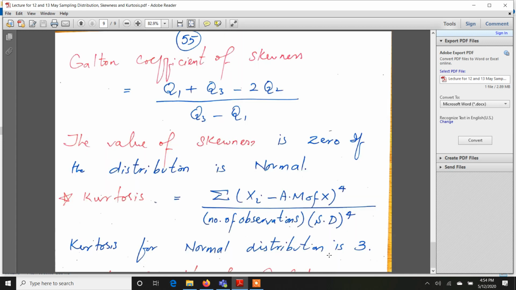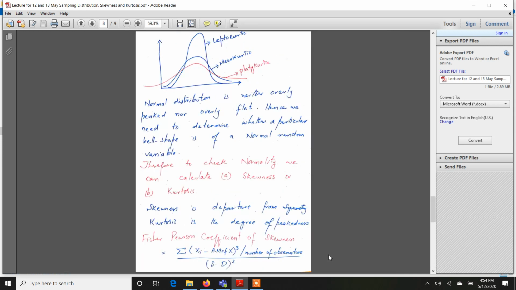So you calculate skewness, and what is the interpretation? If the data is normally distributed, skewness will be 0. And if the data is not normally distributed, then skewness will be far away from 0. So in practice, if the exact value of 0 is there, then it's perfectly bell shaped. If we have values close to 0, for example, from minus 0.5 to plus 0.5, we can say, okay, there are some distortions, but it is close to bell shape, right?